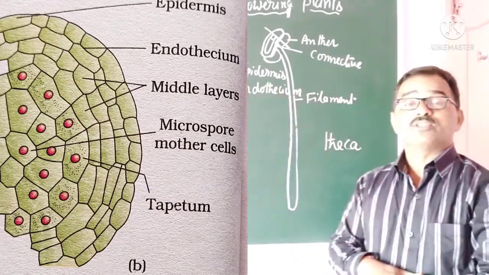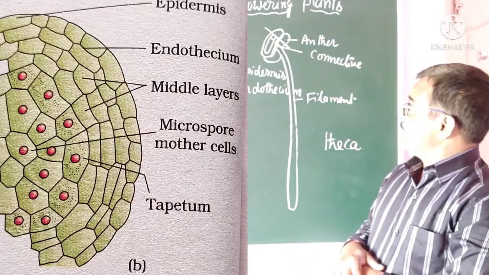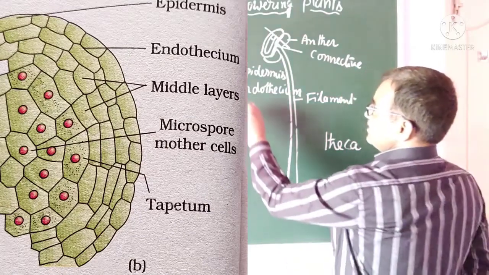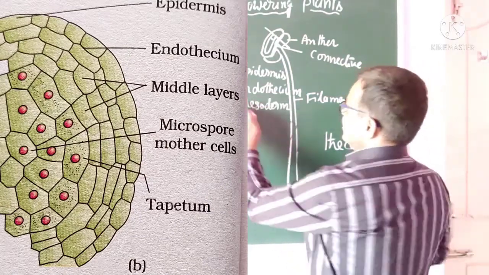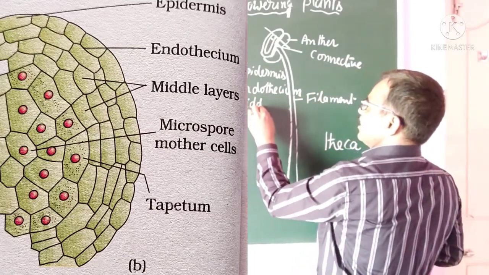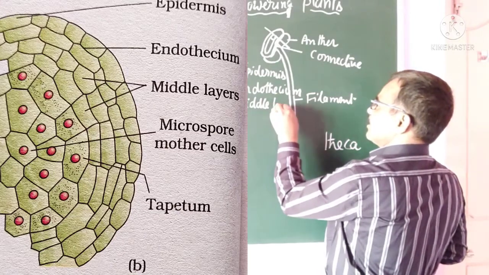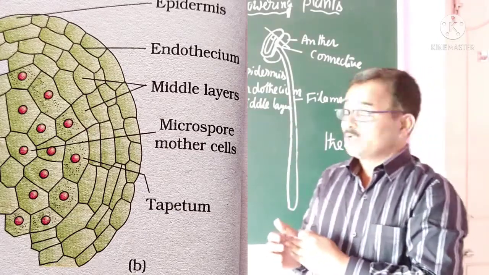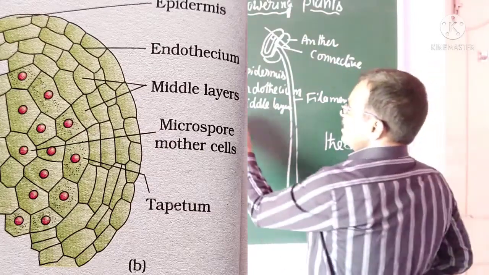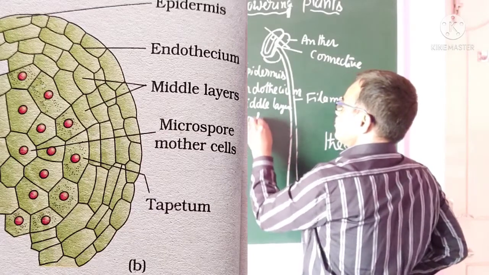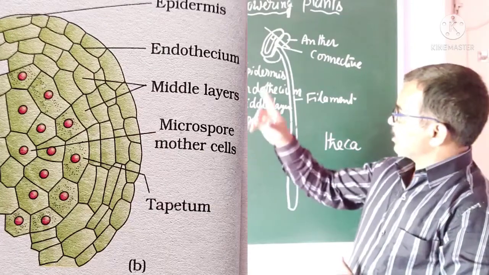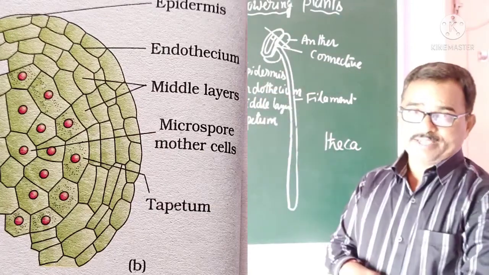That is endothecium. And next to this, there are 2 to 3 layers. That is called the middle layers. Next to these middle layers, there is the innermost wall layer. That is the tapetum. Hence, a matured microsporangium is surrounded by 4 wall layers.